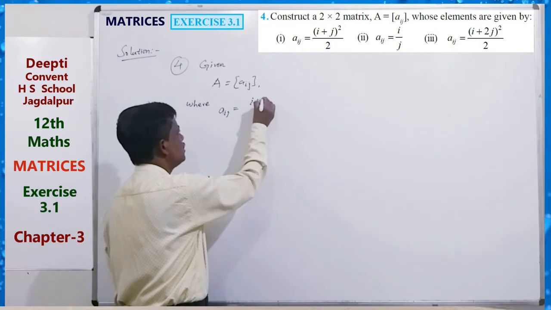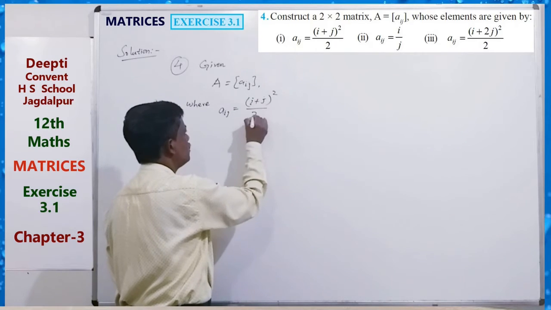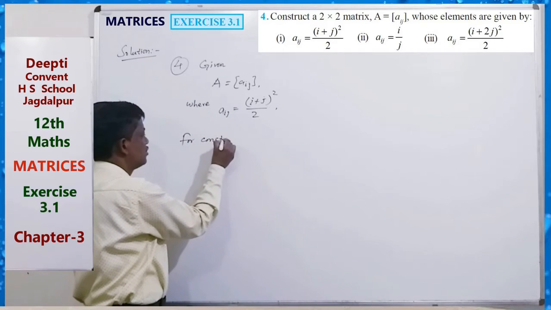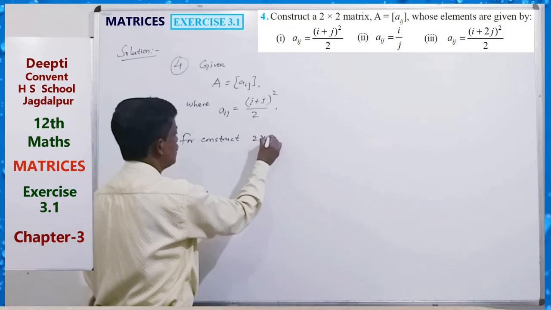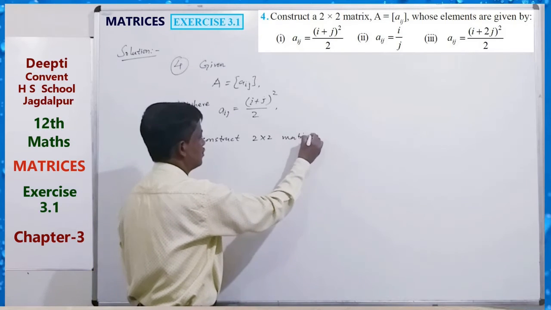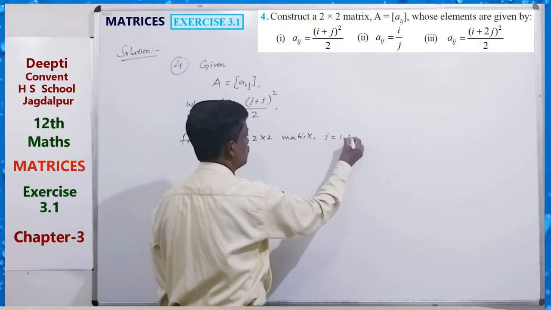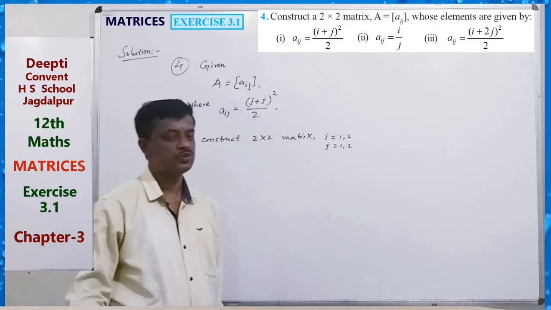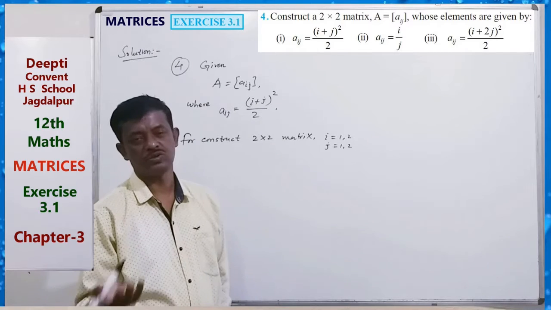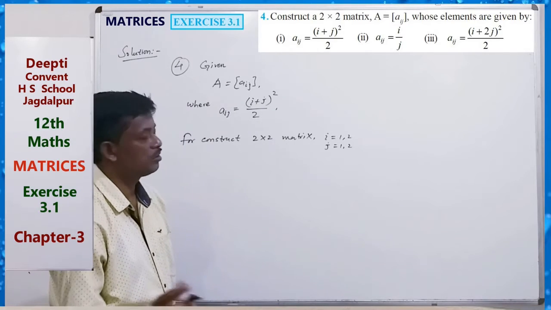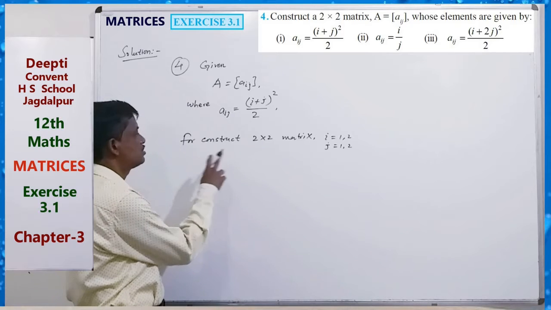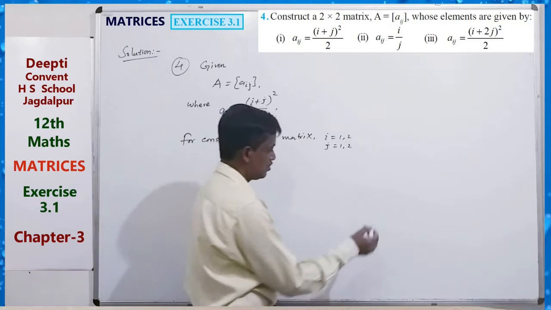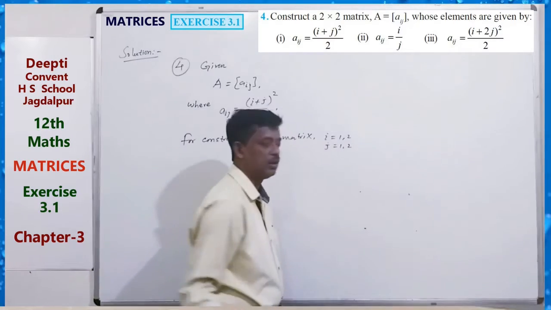To construct a 2 by 2 matrix, i equals 1, 2 and j equals 1, 2. Because it is 2 by 2, the number of rows is 2 and the number of columns is 2. So a 2 by 2 matrix means 4 elements will be there.